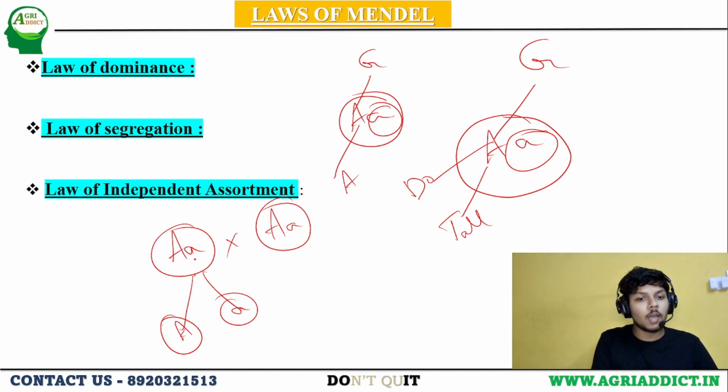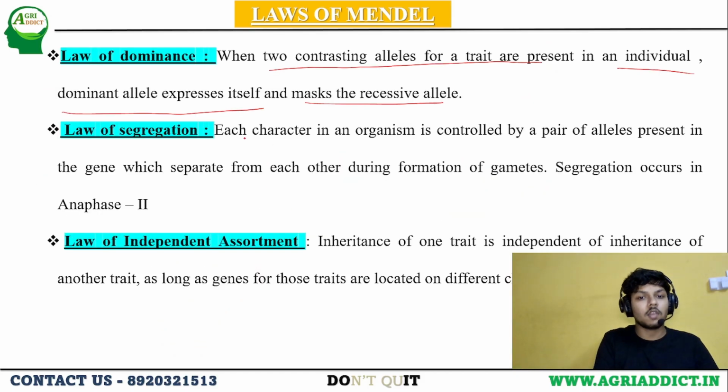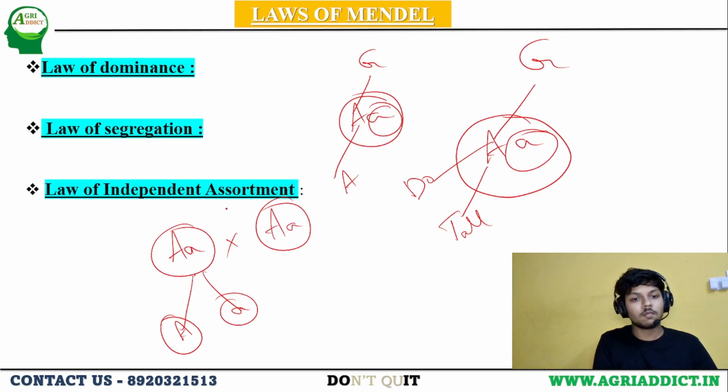Means the production of capital A gametes is independent of the production of small a gametes. This we call the law of segregation. Here you can see each character is controlled by a pair of alleles present in the gene, which separate during formation of the gametes. Here you can see the alleles are separating during the formation of the gametes.